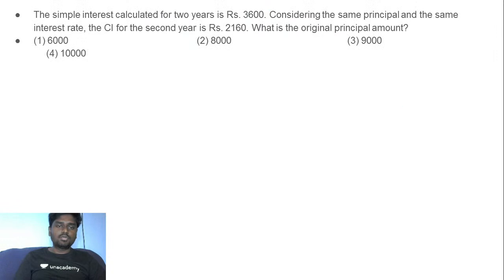Come on. Let's try to do this. Go for it. So they say here the simple interest calculated for 2 years is rupees 3,600. Considering the same principal and the same interest rate, the compound interest for the second year is rupees 2,160. Fine. So you need to find what is the original principal amount. That's the question. Come on. Just go for it, guys. An important question again for you.